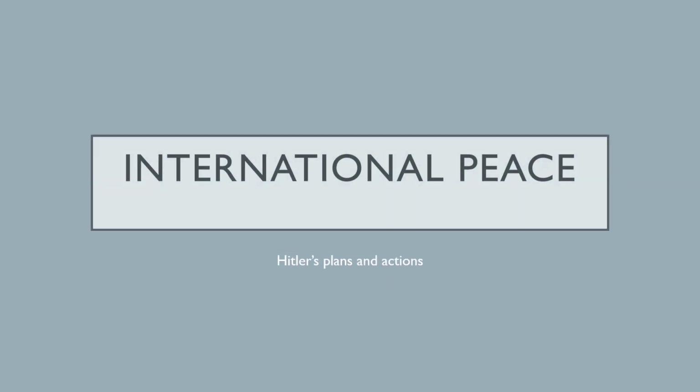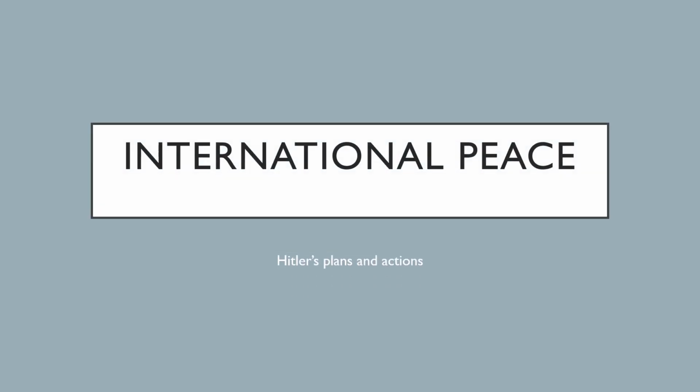This video is for IGCSE History students studying the collapse of international peace. It will briefly cover the events which occurred along the way to Hitler becoming Führer, and then some of the actions taken by Hitler before the outbreak of war in 1939. This video is designed to help you get a little bit more detail about the actions that Hitler took and decide if he was the one responsible for the collapse of international peace.